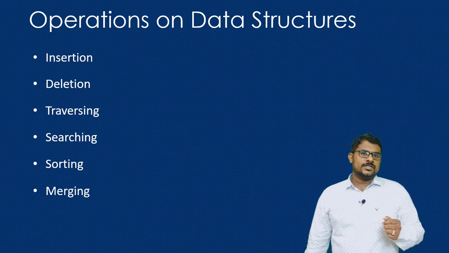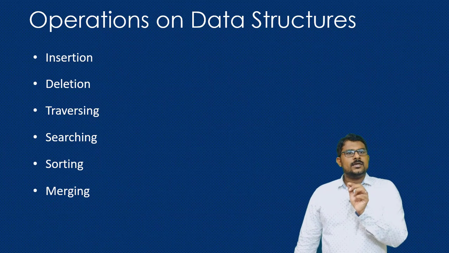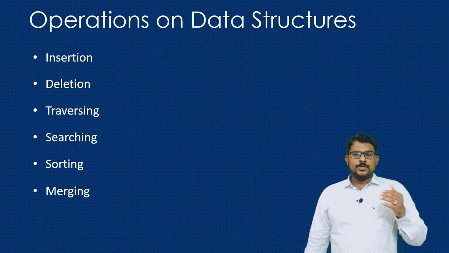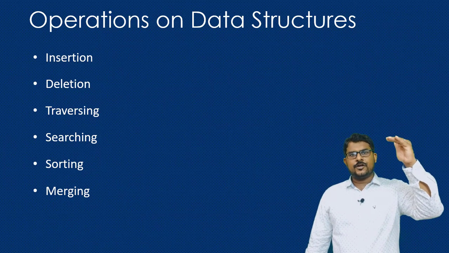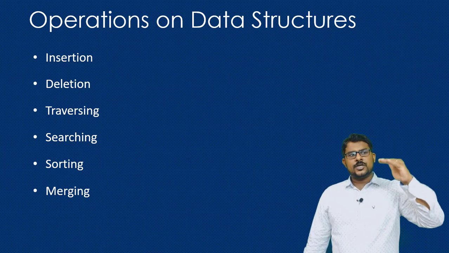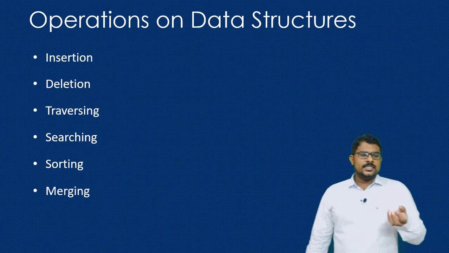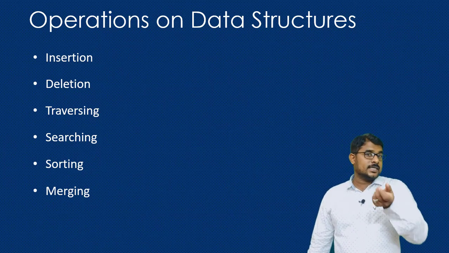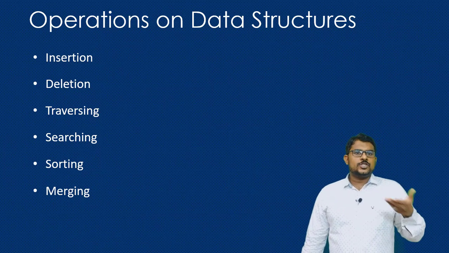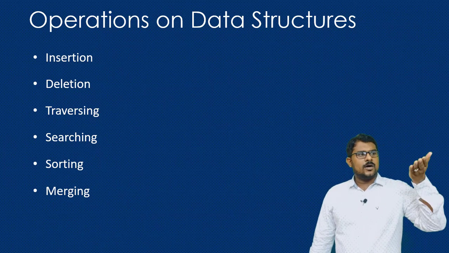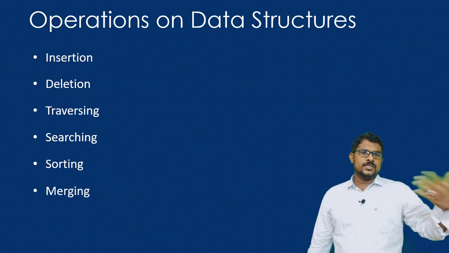The next one is traversal. Traversal is nothing but visiting all the data items at least once. Suppose you want to print the data of all the students: you start from the first student until the last student, visiting each and every student and printing the details. Next comes searching. You search for a particular student's marks using the search command. Next comes sorting. Sorting is nothing but sorting all the students according to their marks or date of birth. You use the sort command.